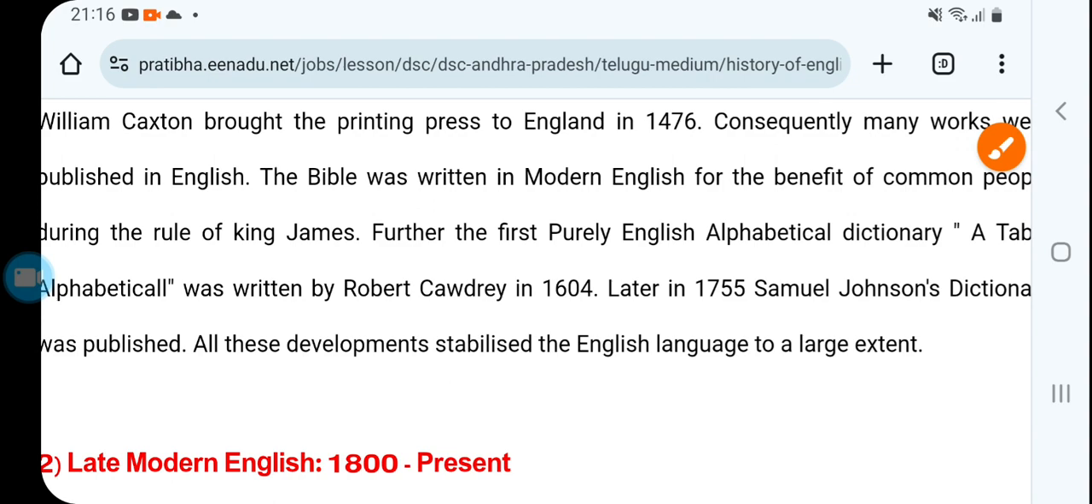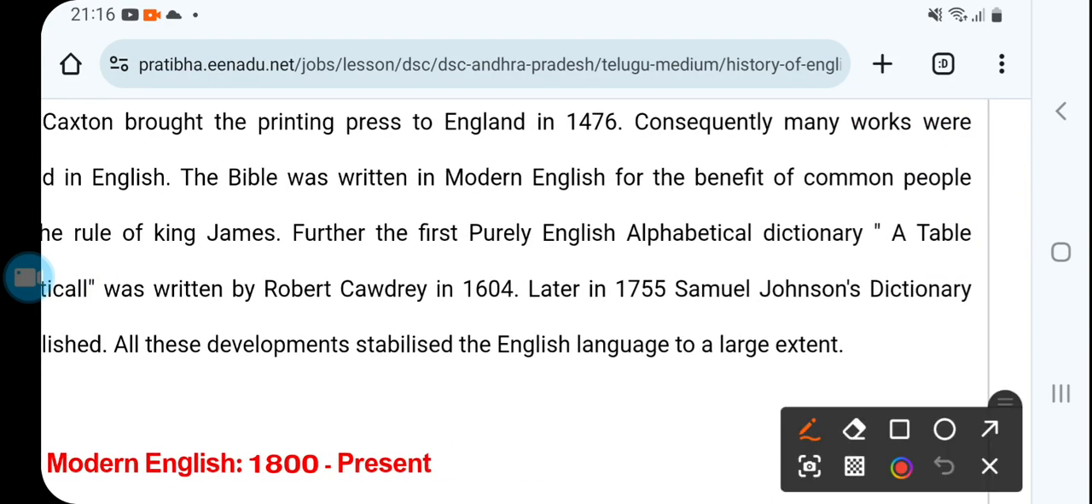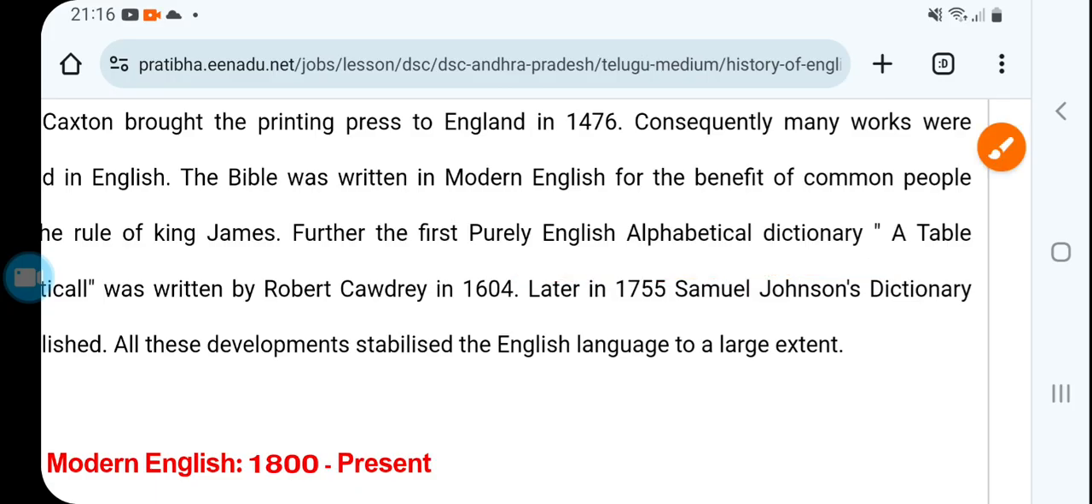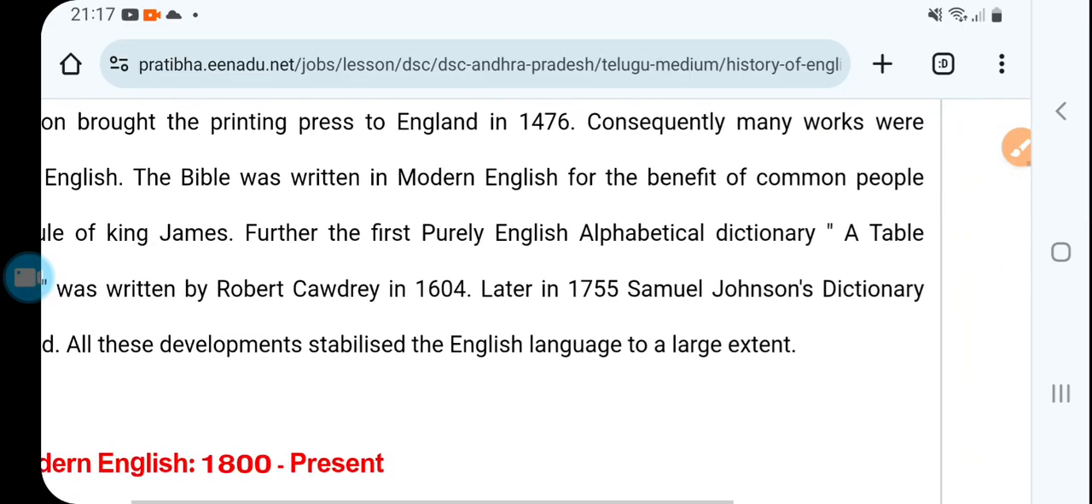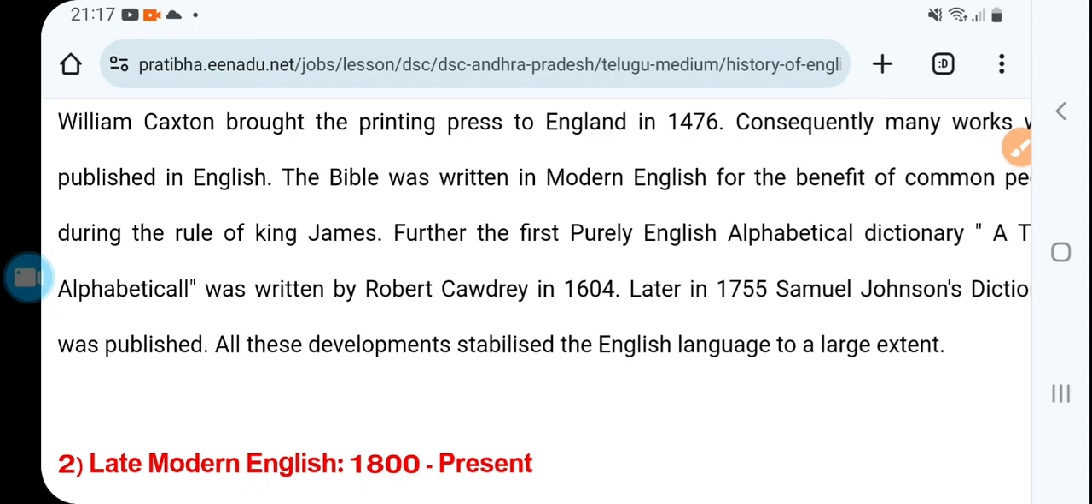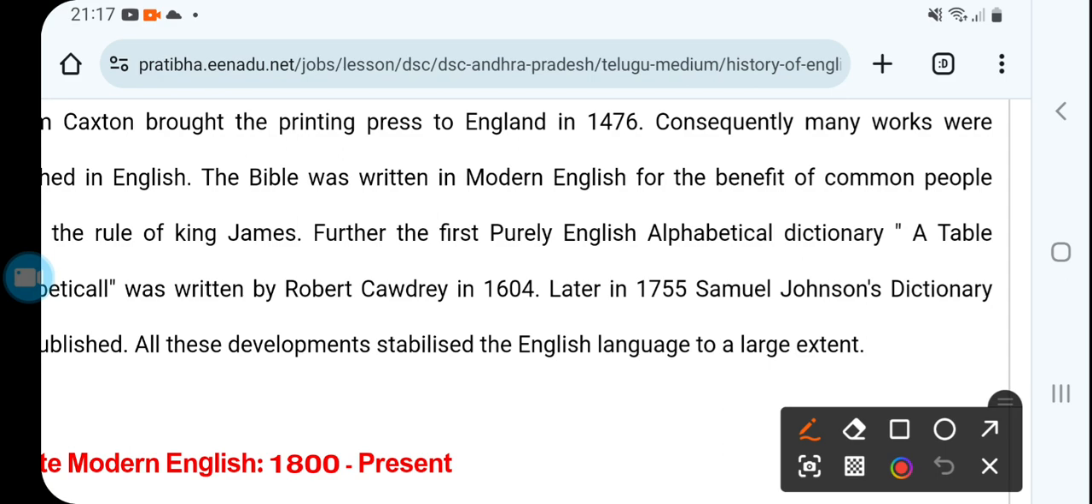And then further, the first purely English alphabetical dictionary. Again, this is very important. The first purely English alphabetical dictionary is A Table Alphabetical, right? That's the name of the dictionary. A Table Alphabetical was written by Robert Cawdrey in 1604.